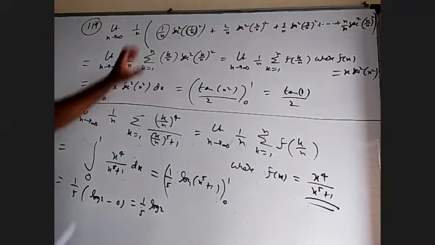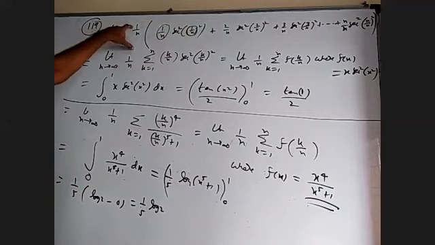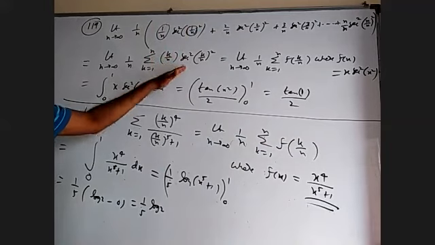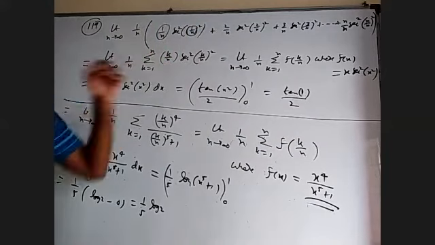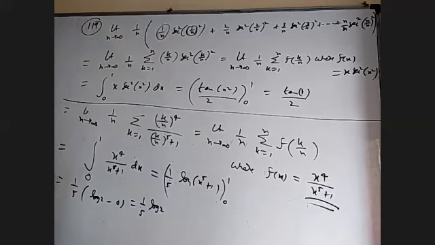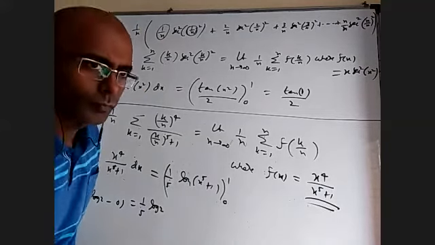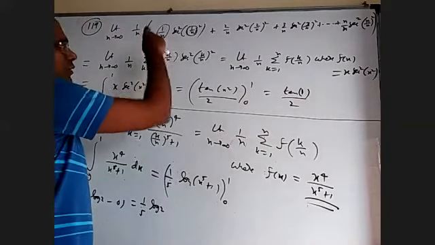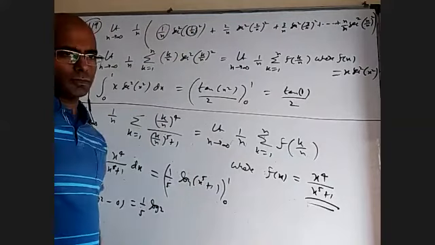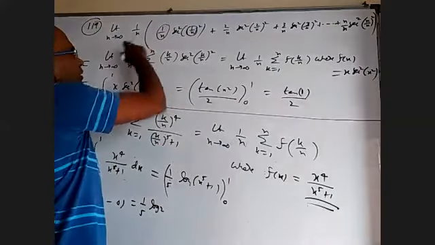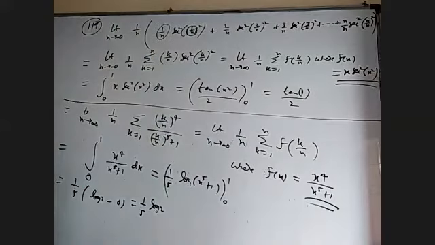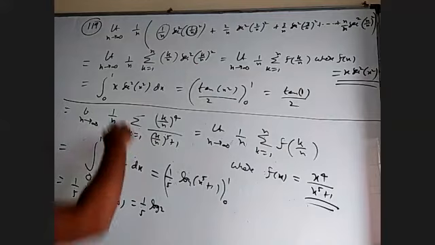Okay, so mainly by observing the pattern, getting 1 by n outside, you will find everything in the form of some function in terms of k by n. That k by n, if you replace with x, you will know what the function is by observing the pattern. So mainly, look at the given question carefully so that the pattern will come, 1 by n will come. Next, identifying the function, that is a major role. Then identifying the limits.